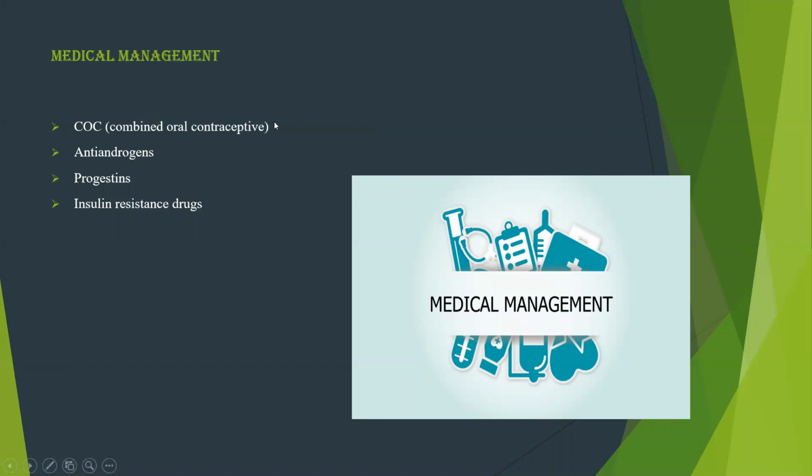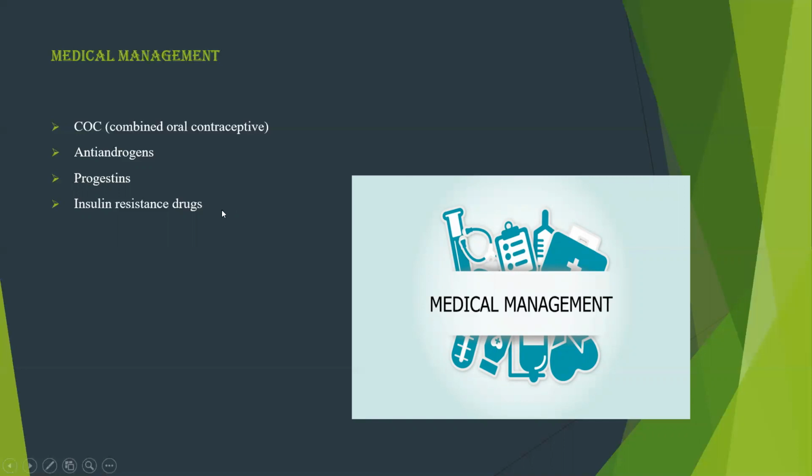So the function of this is to suppress the androgen production and improve the symptoms of menstruals. So next one is anti-androgen. This drug actually acts as an antagonist for androgens. Next comes the progestins. So progestins is usually prescribed for women who have a major issue of menstrual disturbances.